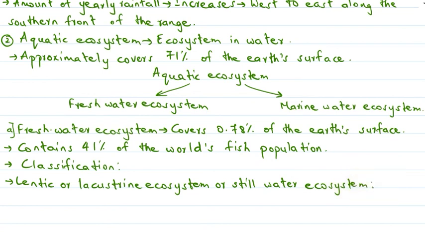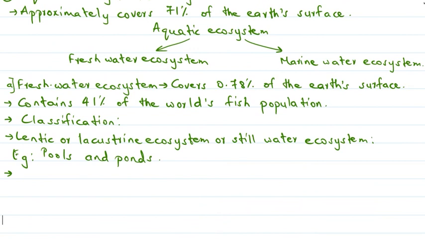So here we have slow moving or still water. In a lentic or still water ecosystem, we can see either the water is still or it is very slow moving. For example, pools and ponds.